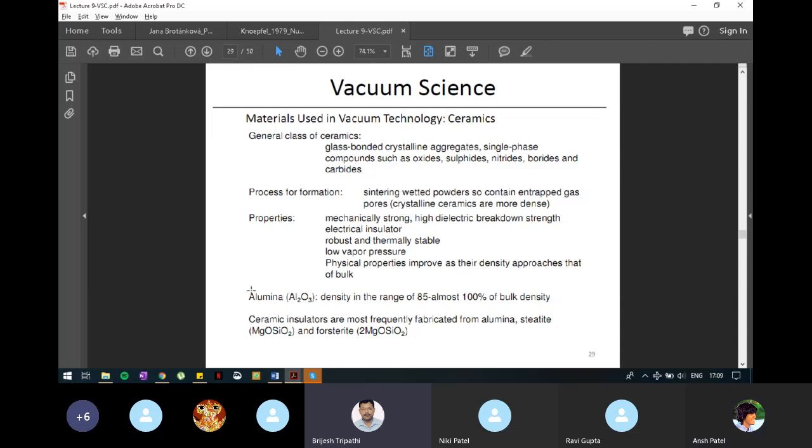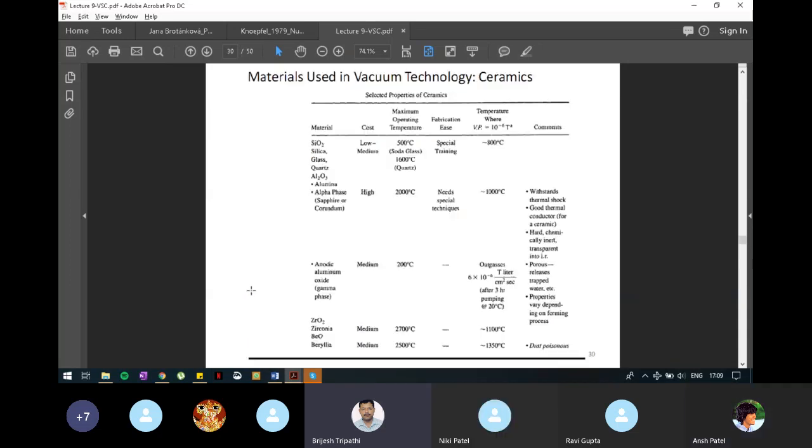Its properties are given. So when you are writing about ceramics, what are ceramics? What is their process of formation? What are their properties? What are their examples? Ceramic insulators are frequently fabricated from alumina or steatite or phosphatite. These are naturally occurring materials in the Earth's crust. Next, there is a table again to tell you the properties of ceramic materials, a list of ceramic materials, and some comments on where they can be used. Okay. Next slide.